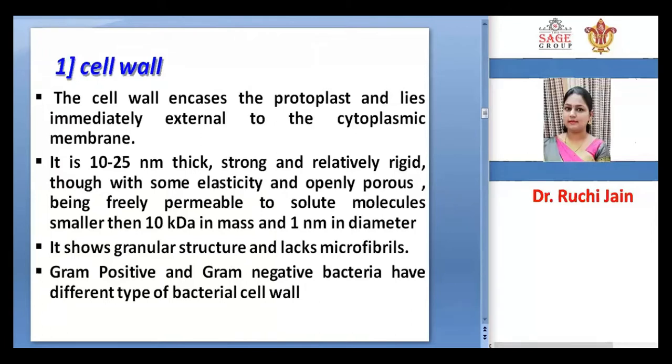It is 20 to 25 nanometer thick, strong, relatively rigid, though with some elasticity, and openly porous. So some pores are there, being freely permeable to solute molecules smaller than 10 kilodalton in mass and 1 nanometer in diameter. So small molecules can pass through that membrane.